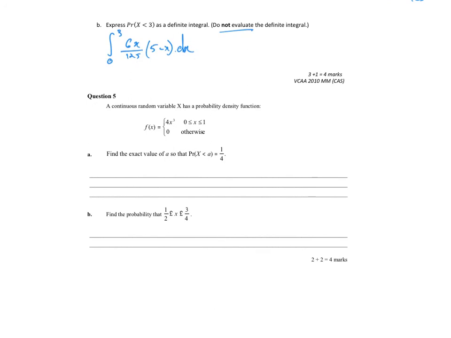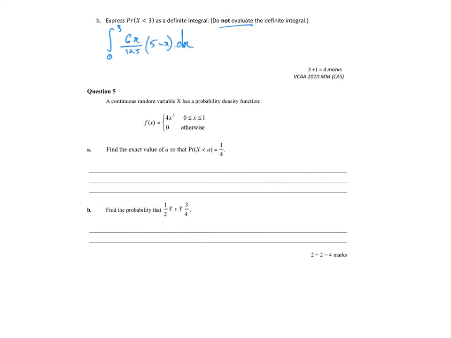Question 5. Continuous random variable x has probability function. Find the exact value of a. So the probability of x less than a is equal to a quarter. So that means the probability that x is less than a is equal to the integral from 0 to a of 4x cubed dx, which has to equal a quarter.